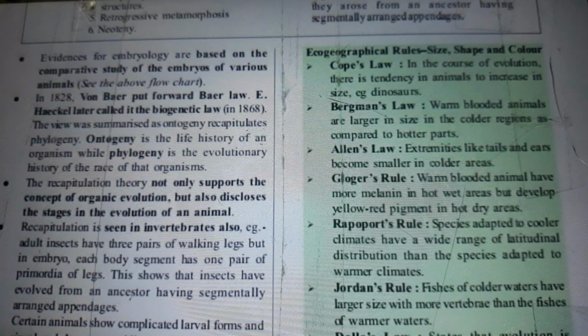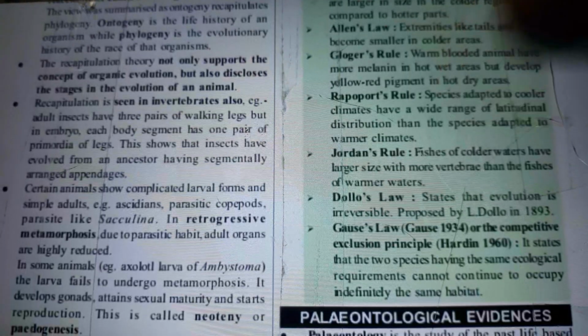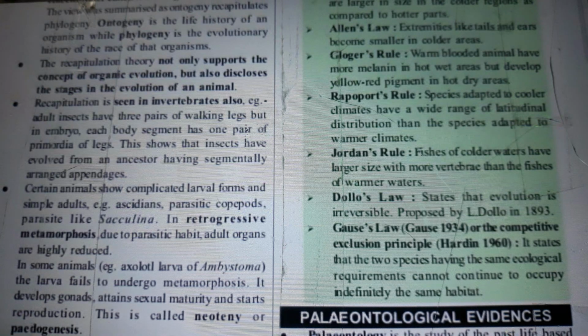Ecogeographical rules: size, shape, and color. Cope's law: in the course of evolution, there is a tendency in animals to increase in size, for example dinosaurs. Bergmann's rule: warm-blooded animals are larger in size in the colder regions as compared to hotter parts. Allen's rule: extremities like tails and ears become smaller in colder areas. Gloger's rule: warm-blooded animals have more melanin in hot, wet areas but develop yellow-red pigment in hot, dry areas.